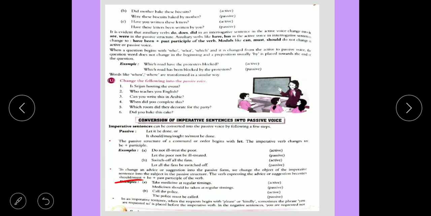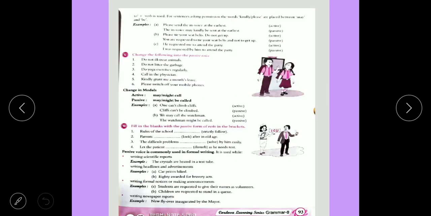Change in modals. May call, might call, we can change them into may be called or might be called. One can't climb cliffs, then cliffs can't be climbed. We may call the watchman, then the watchman may be called, or might be called.